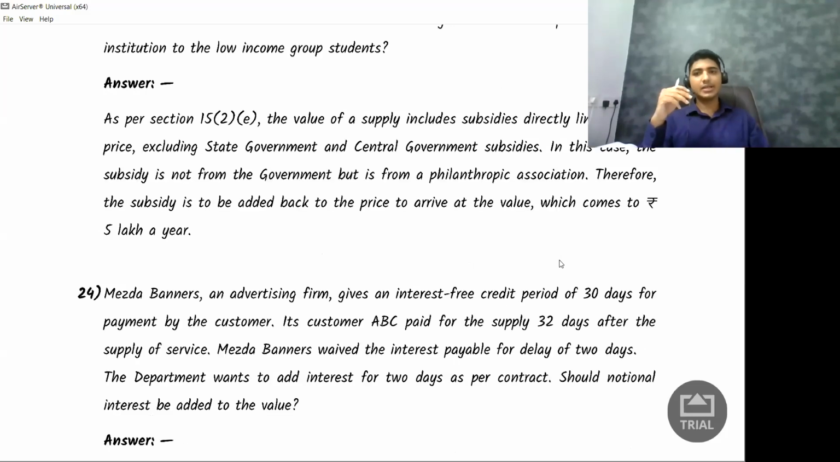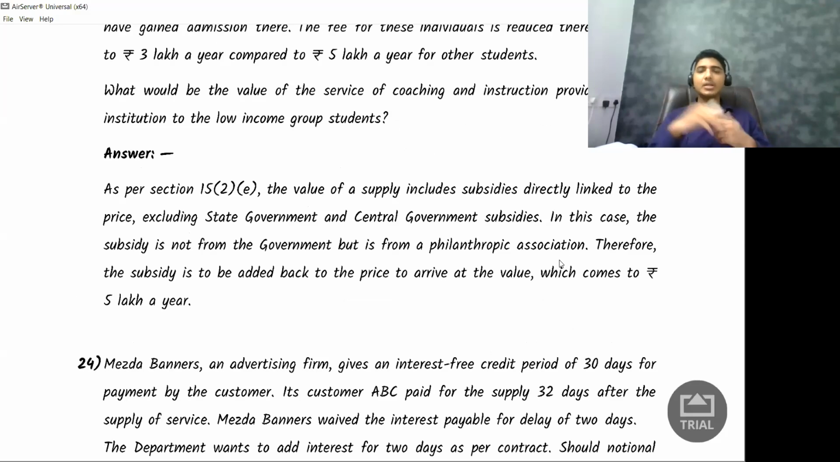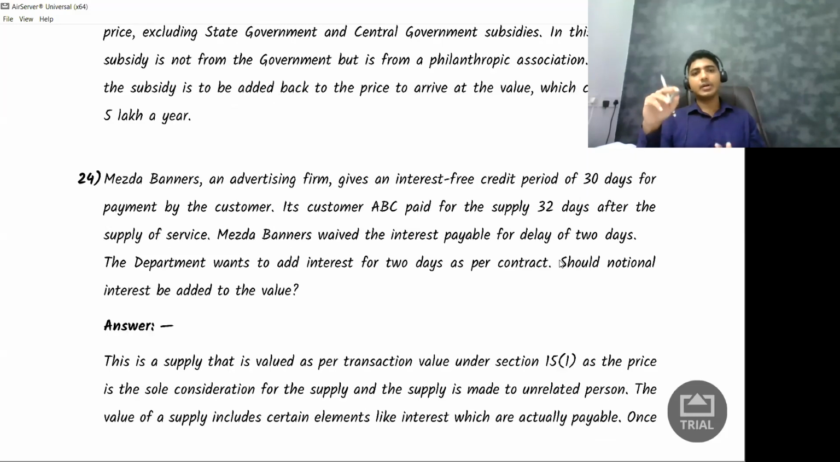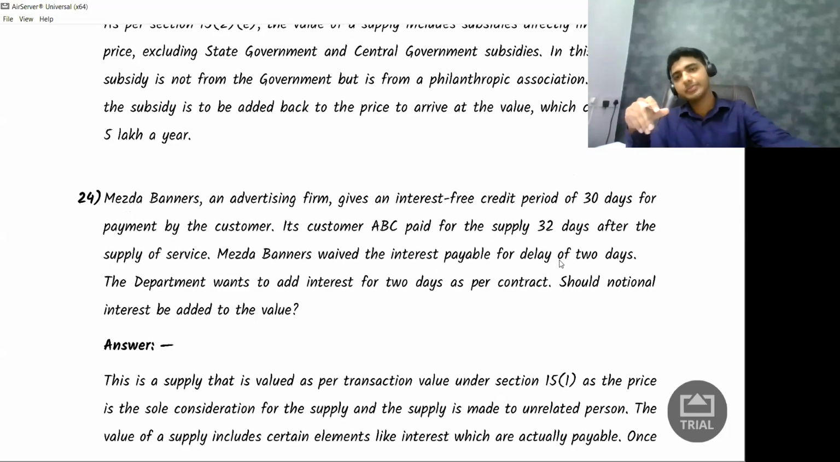You can read the answer. The answer is the same thing. It is directly linked to my supply, and the subsidy is not given by the government. In this same case, if government had given this, then the value of my supply was only 3 lakh rupees. All right, next. Here, read the next question, question number 24.